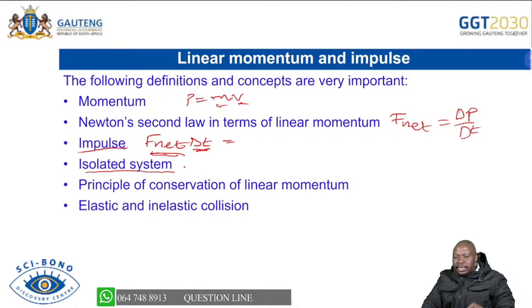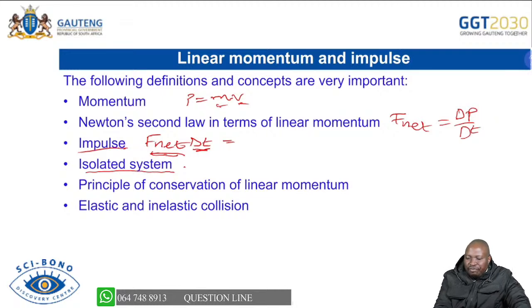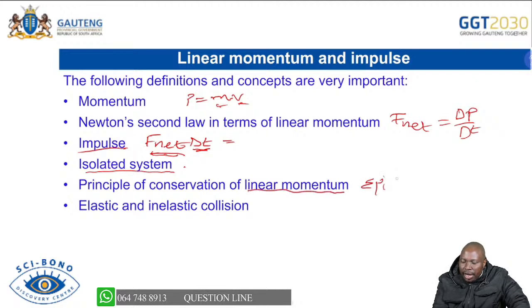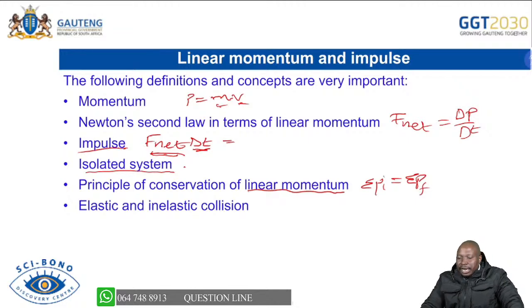So please always remember how to state or define it. The principle of conservation of linear momentum: the total linear momentum before collision is equal to the total linear momentum after collision. When you state it, as in the exam guideline, you say the total linear momentum of an isolated system is conserved.